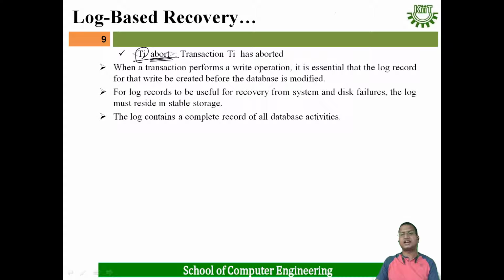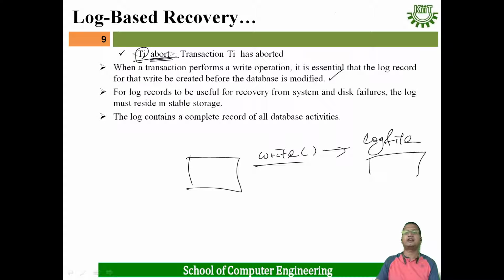When a transaction performs a write operation, it is essential that the log record for that write be created before the database is modified. That means whenever any operation is performed on the database, suppose a write operation has to be performed, then first we have to write it to the log file. First, in the log file, we have to create a record for that write operation. Then the actual write operation will be performed. For log records to be useful for recovery from system and disk failures, the log must reside in stable storage. Always the log file resides in stable storage. The log contains a complete record of all database activities.